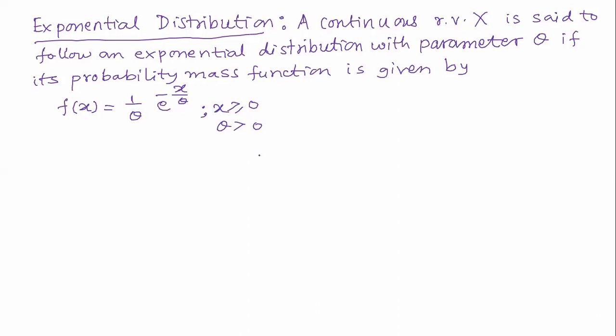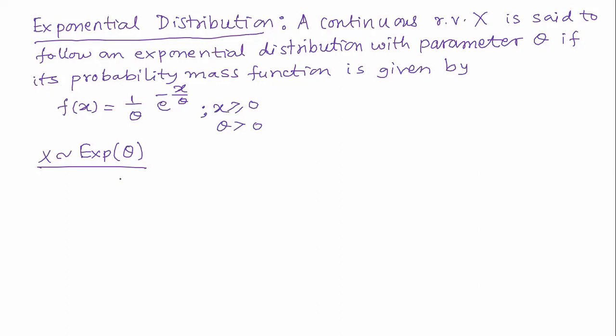Now, definitely you can draw the graph of this function, and the notation is X follows exponential distribution with parameter theta. This is the notation. And in case of the previous uniform distribution, I forgot to obtain mean and variance, so we'll be doing it after we have discussed some details of the exponential distribution. In tomorrow's lecture, we'll be finding the mean and variance of uniform distribution. Similarly, we'll be obtaining mean and variance of exponential distribution.